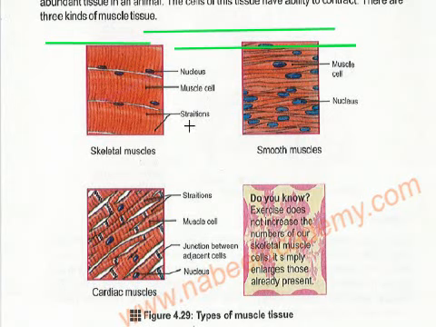Nucleus, there is a muscle cell, there are striations. These lines here, these are known as striations. Okay, these lines are known as striations. And smooth muscles look like this, and cardiac muscles are the muscles of the heart. Skeletal muscles are the muscles of the skeleton, and smooth muscles are present in the stomach, etc.